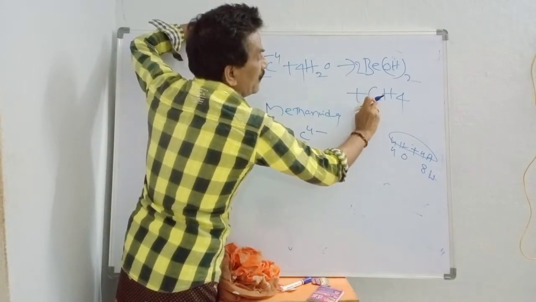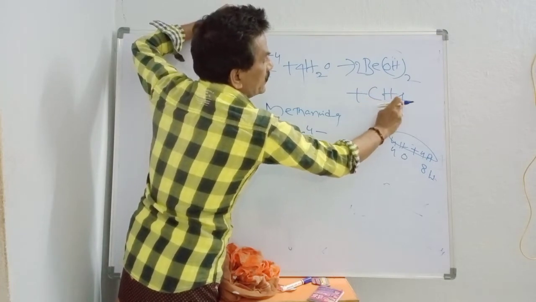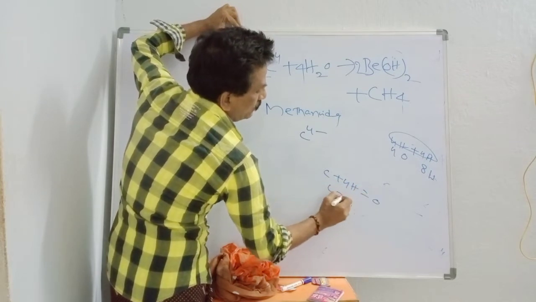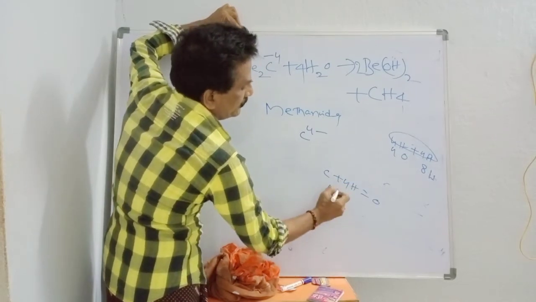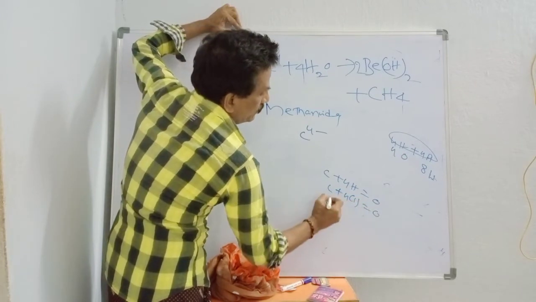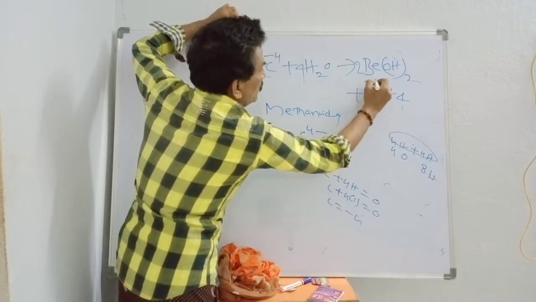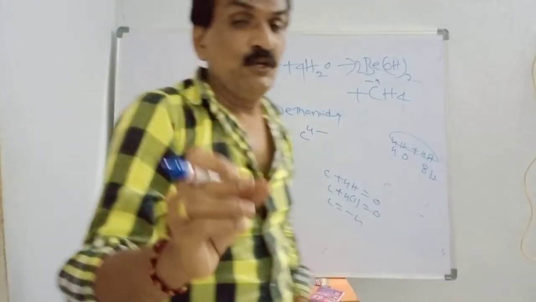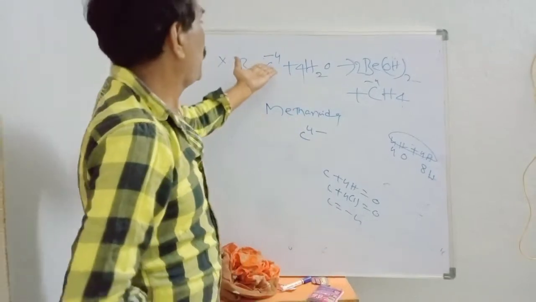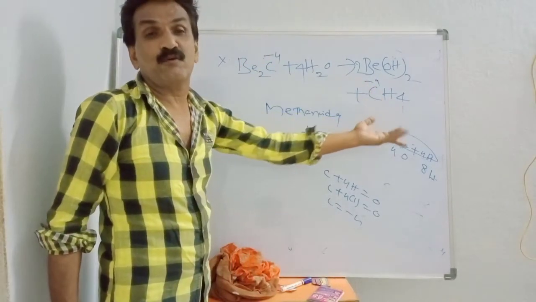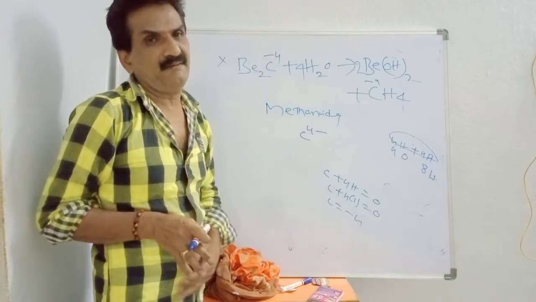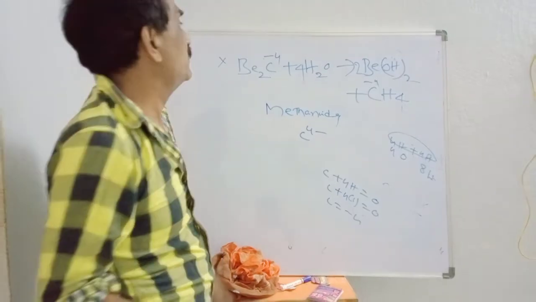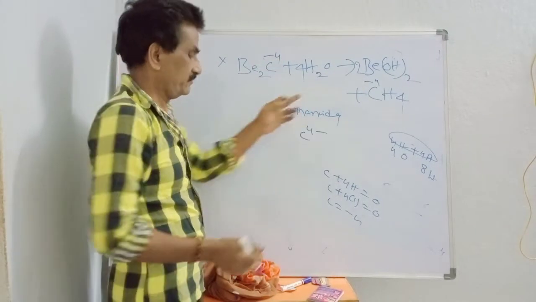Carbon also, what is the oxidation state of carbon in CH4? C plus 4H is equal to 0. H is 1, 4 into 1, so C plus 4 is 0, C is equal to minus 4. So here also no change in oxidation number. In the equation, on the left side carbon is minus 4, methane also minus 4. Non-redox reaction, kindly keep it in mind. There is no increase in oxidation number, there is no decrease in oxidation number. This is nothing but a non-redox reaction.